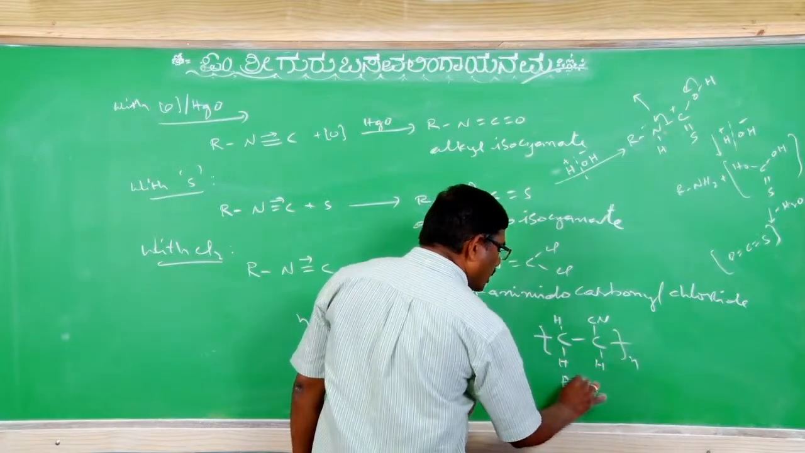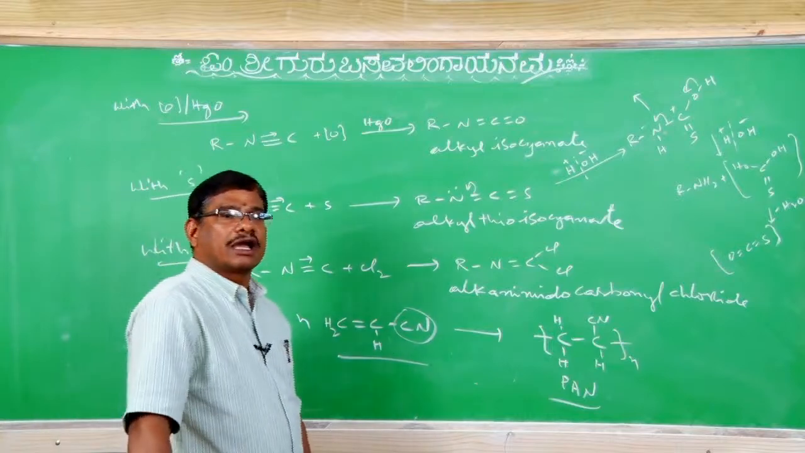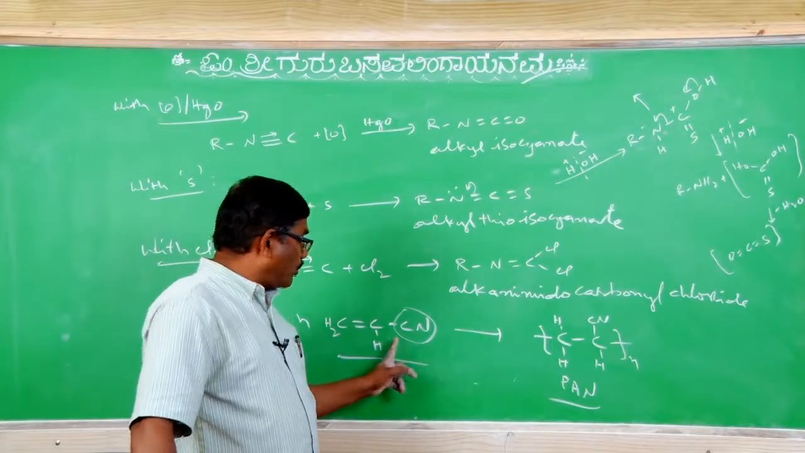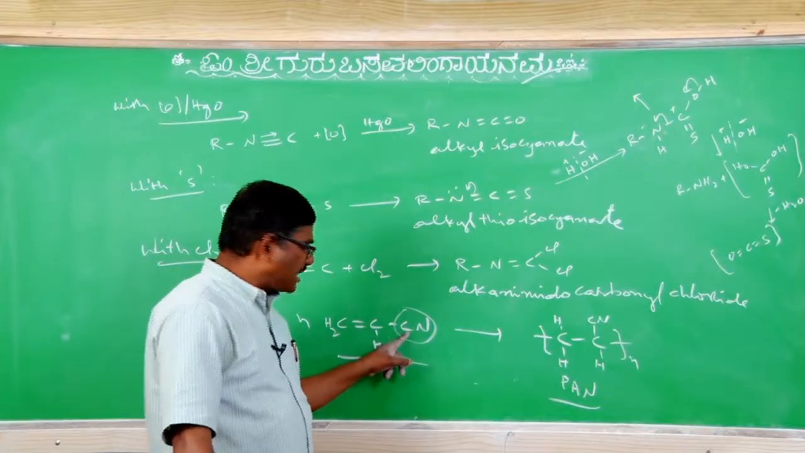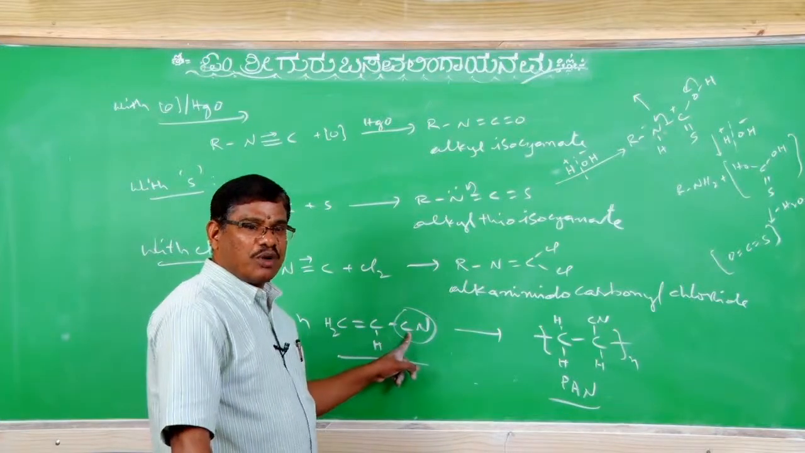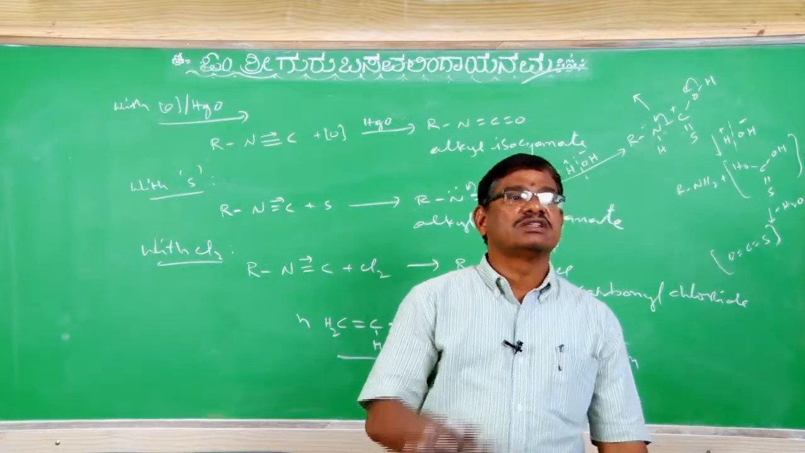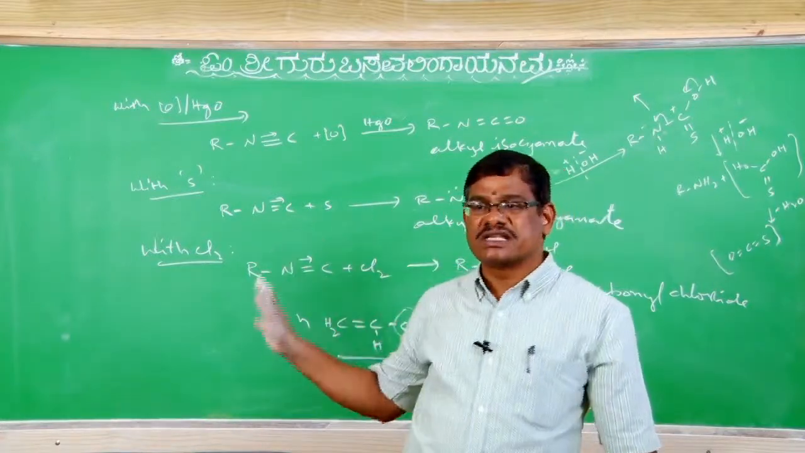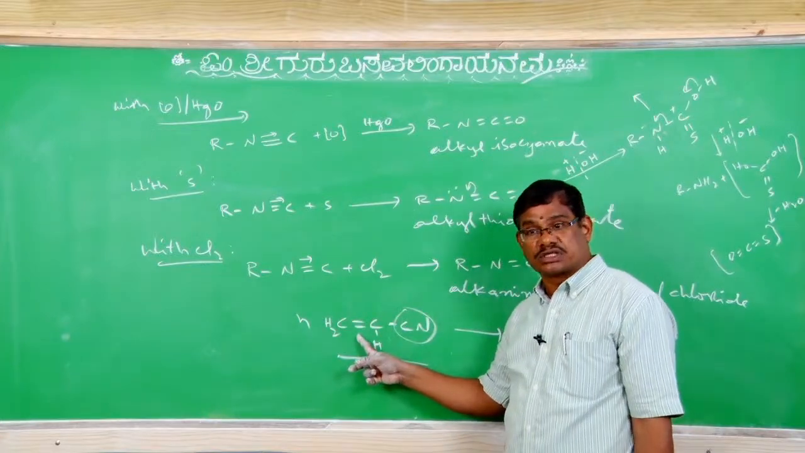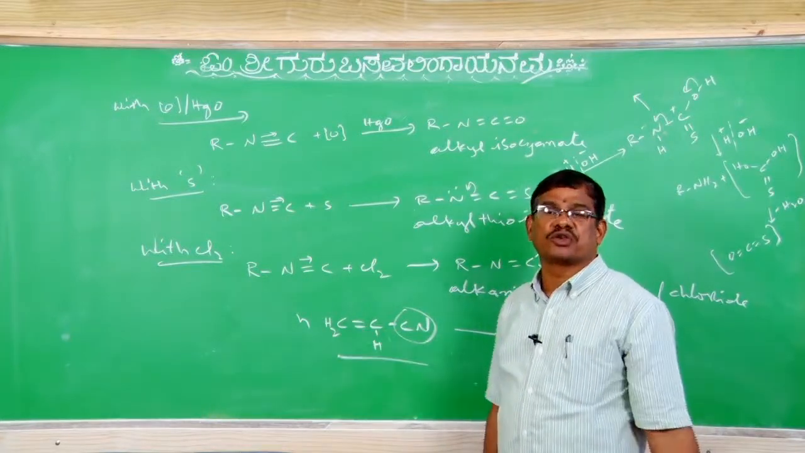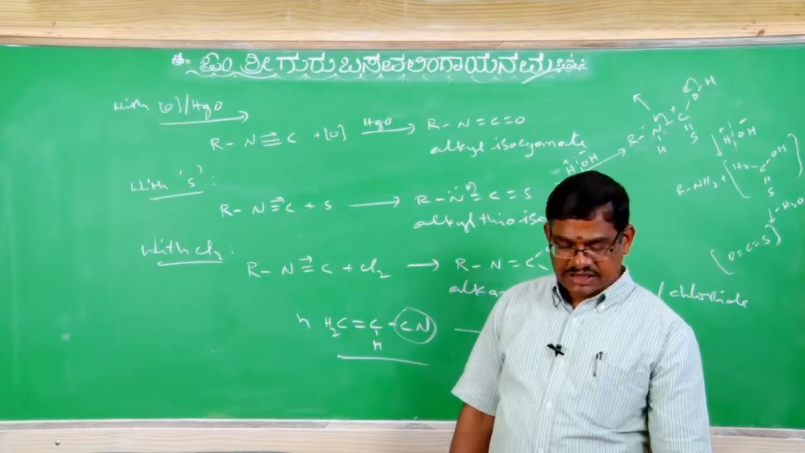It is polyacrylonitrile, PAN. Polyacrylonitrile or polyvinyl cyanide also we can say. Polyvinyl cyanide; suppose in the place of cyanide there is Cl, that is polyvinyl chloride, PVC. Generally these cyanides are used as monomers. These unsaturated cyanides are used to get macromolecules in the polymer industry. Clear?